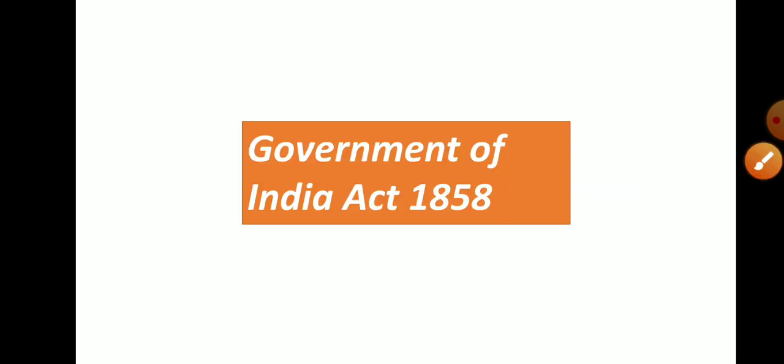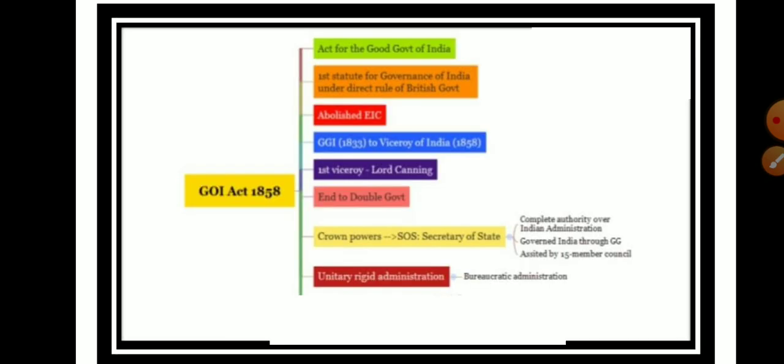The first topic is the Government of India Act 1858. This act is significant because it was enacted just after the revolt of 1857. As you know, the revolt of 1857 was known as the first war of independence, and thus this act has great importance. This act is known as the Act for the Good Government of India.